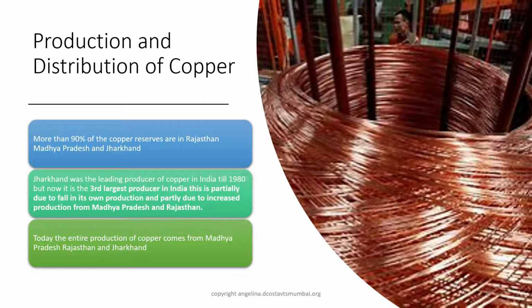Give reason why Jharkhand fell from the leading position to the third position as a producer. Why has it fallen? Because of a fall in its own production and partly due to an increased production from Madhya Pradesh and Rajasthan. Today, the entire production of copper comes from Madhya Pradesh, Rajasthan and Jharkhand.